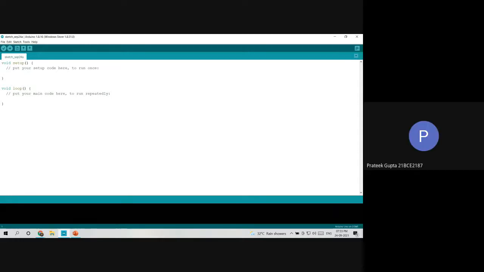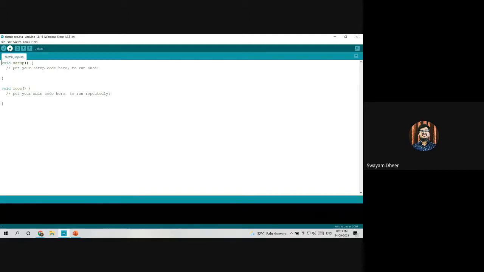All right. Okay. So this is one of the basic layouts of Arduino IDE. As you can see, this is the part where we write our main code. It is also known as a sketch. Here there is an upload button. So what we do is we connect the hardware Arduino board to our laptop using a USB cable, which is put into one of the communication ports of the laptop.